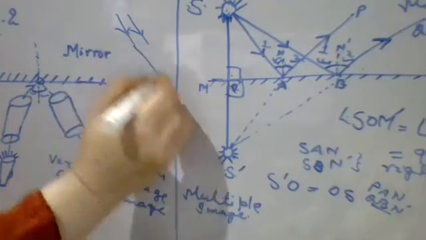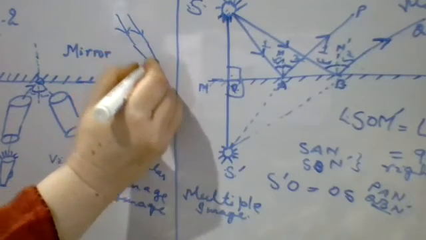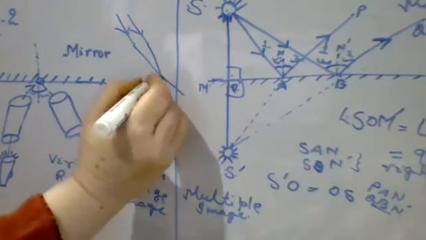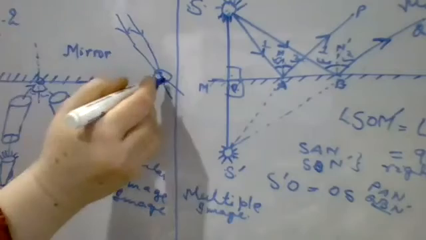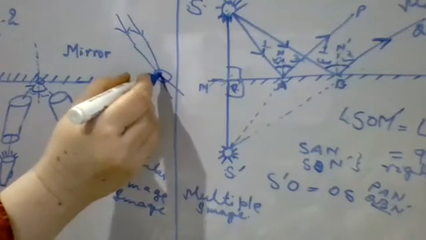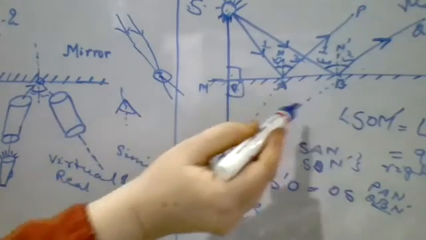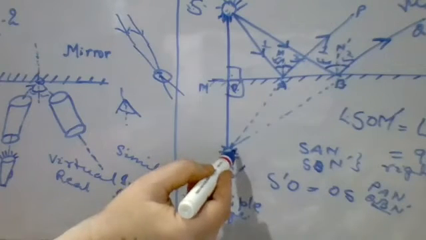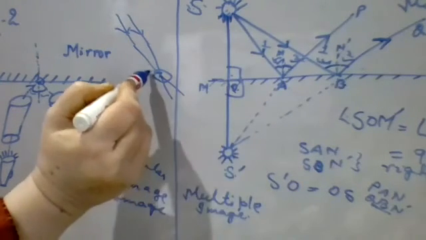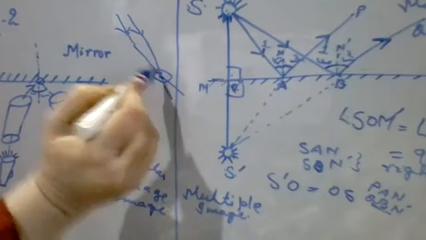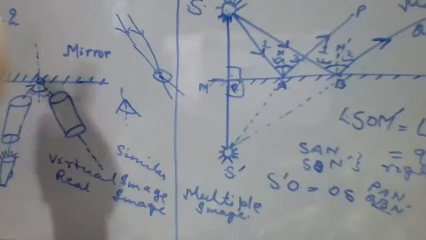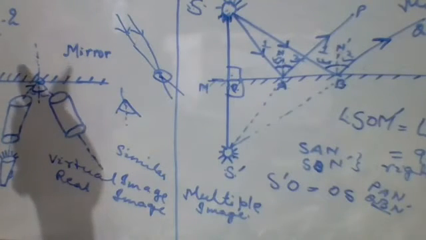I'm just taking an example. After this, if they cross each other at a point, then this is called real intersection. This is apparent because we are just assuming that if we extend the ray, it will meet here. But actually on the screen, we will get this crossing. That is why it is known as a real image.